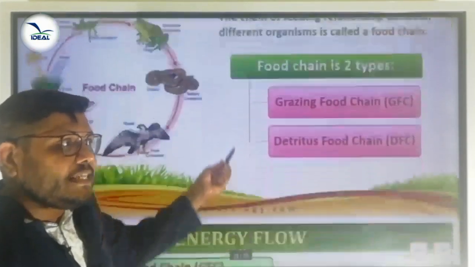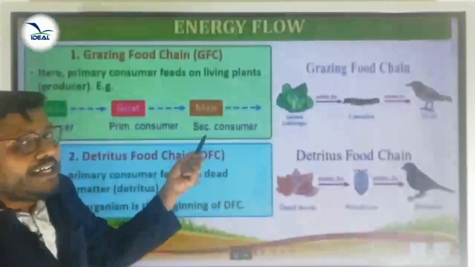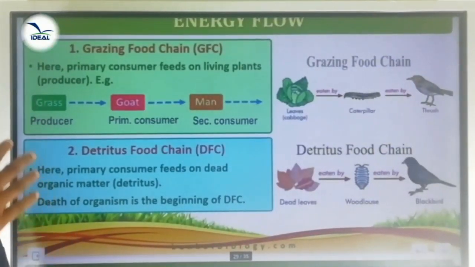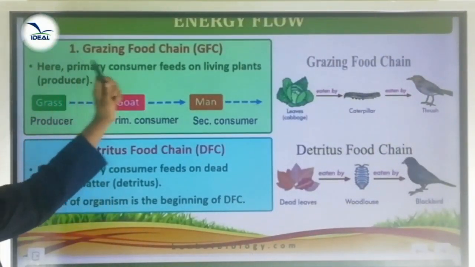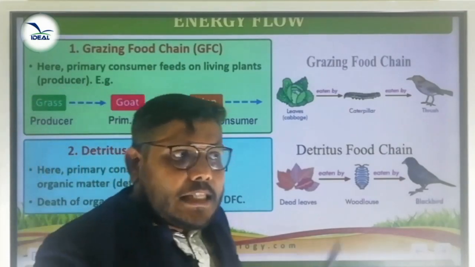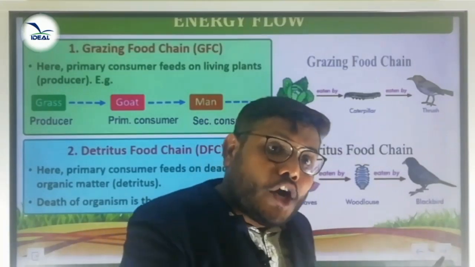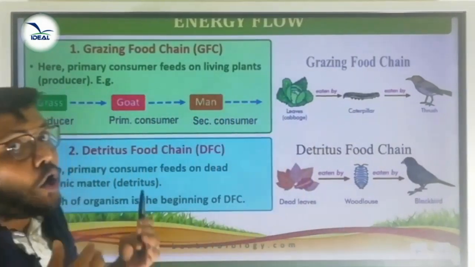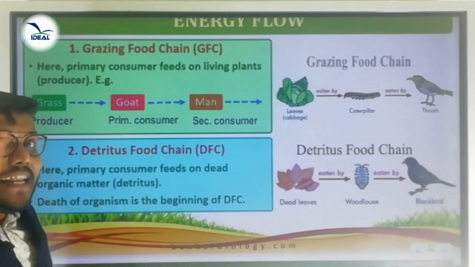One is called a grazing food chain. Another one is called a detritus food chain. What do you mean by grazing food chain? Here the primary consumer feeds on living plants. In the grazing food chain, the primary consumer feeds on herbivorous or green plants, that is called a grazing food chain.